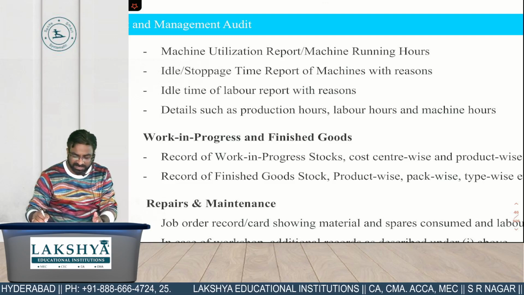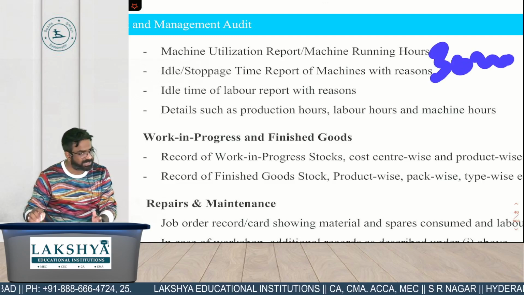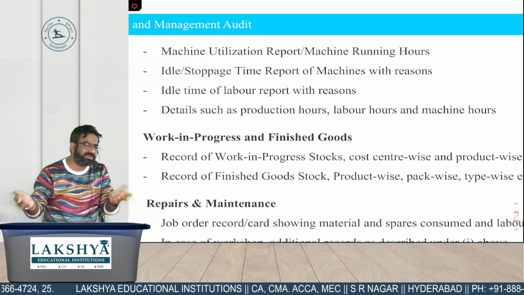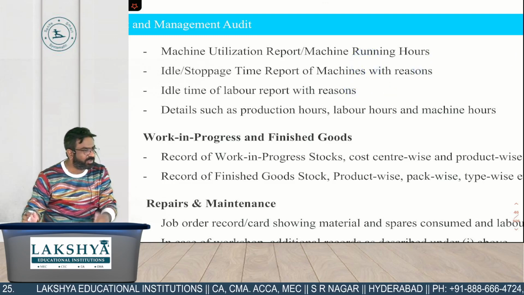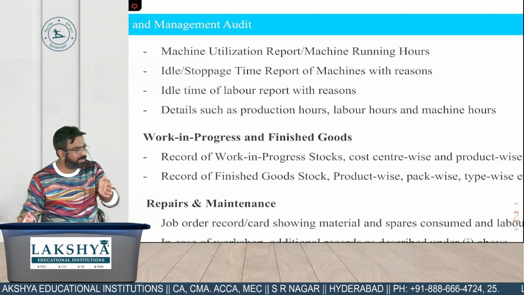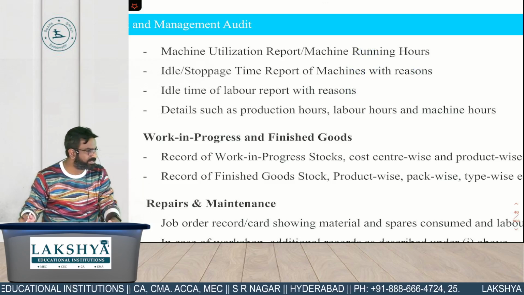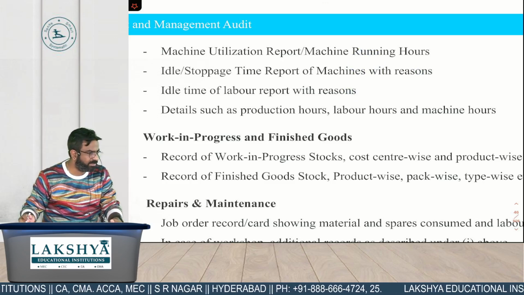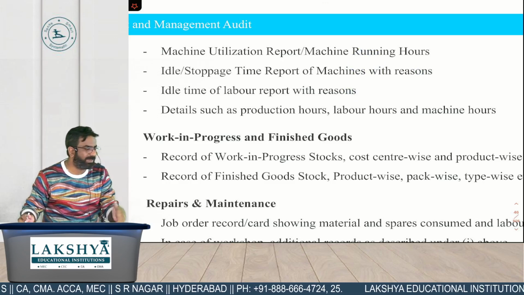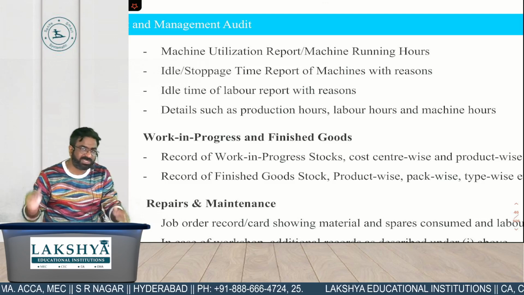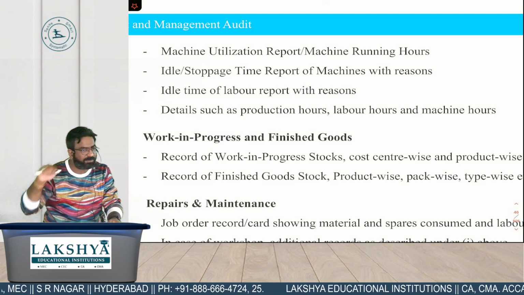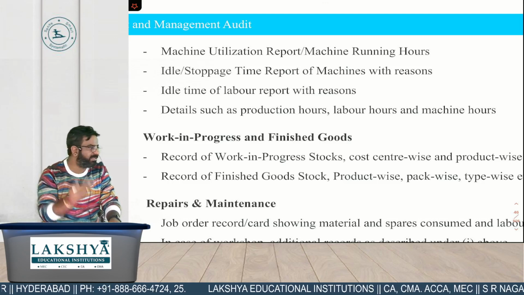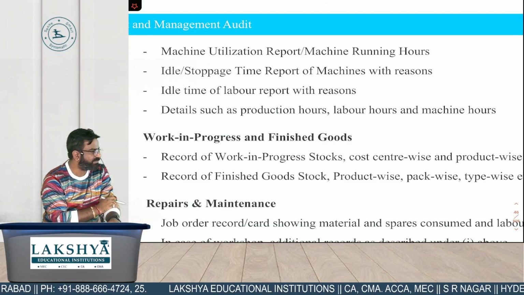Suppose the lunch hours are 30 minutes, timings are 1 to 1:30, but laborer आराम से मटकते हुए आ रहे हैं 2 o'clock पे, तो half an hour per laborer into 1,000 laborers in your organization, it means आप लोग already 500 hours you have lost. Your 500 hours are idle, but that cost though you have to pay, because their punch in time is morning 8 and punch out time is evening 8. उसमें वो कितना भी idleness करे, that is also the loss of hours for the company.